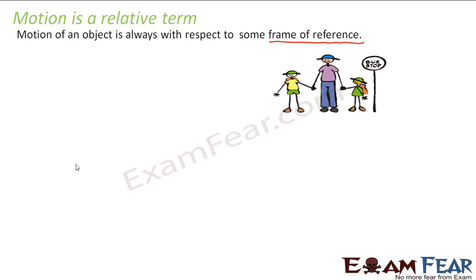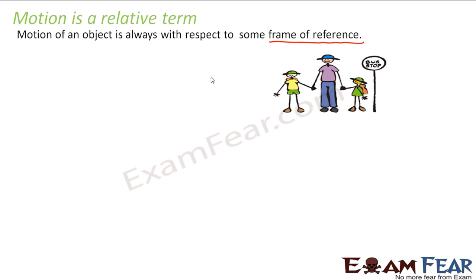Now A is sitting inside the bus, B is also sitting inside the bus. Now for A, is B in motion or at rest? For A, B is at rest, because both persons are sitting inside the bus. The bus is moving but the persons are not moving as such, right? Both persons are sitting on their seats. So according to A, B is at rest. According to B, A is at rest. Clear?